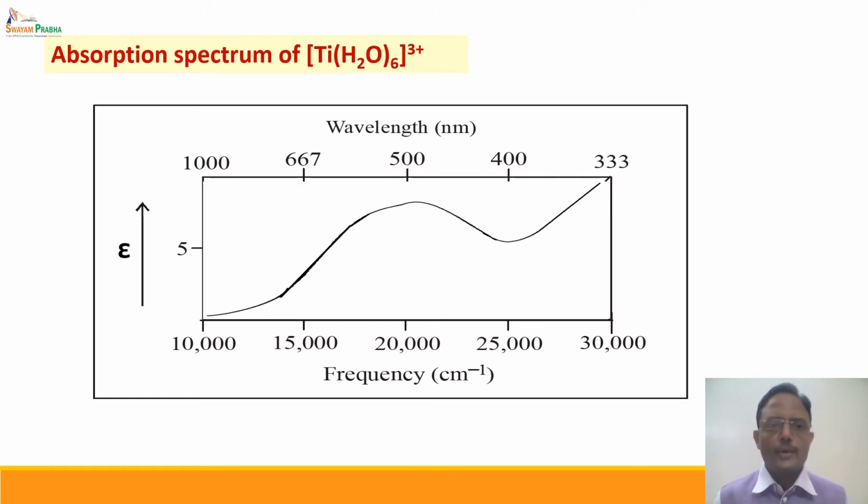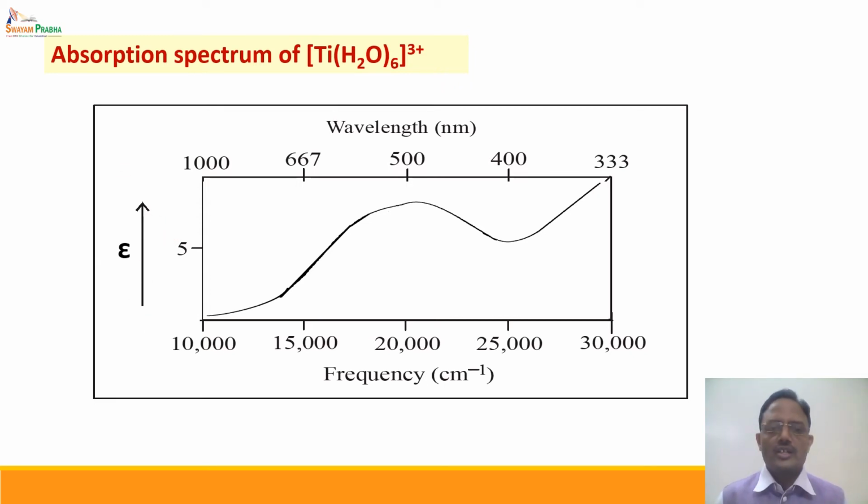We will discuss two important absorption spectra. The first of them is [Ti(H2O)6]3+. This is a complex with a d1 system. Now this is the absorption spectrum of this particular complex. If we observe this spectrum carefully, it extends from about 10,000 cm⁻¹ to 30,000 cm⁻¹ in the recording region, and the lambda max is about 500 nanometer or 20,000 cm⁻¹. On this axis we have plotted epsilon, or the intensity.